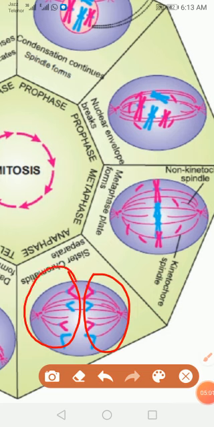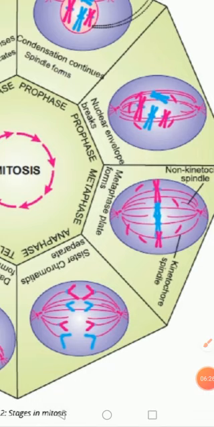So at the end of anaphase, the cell has succeeded in separating identical copies of chromosomes into two groups at the opposite poles.